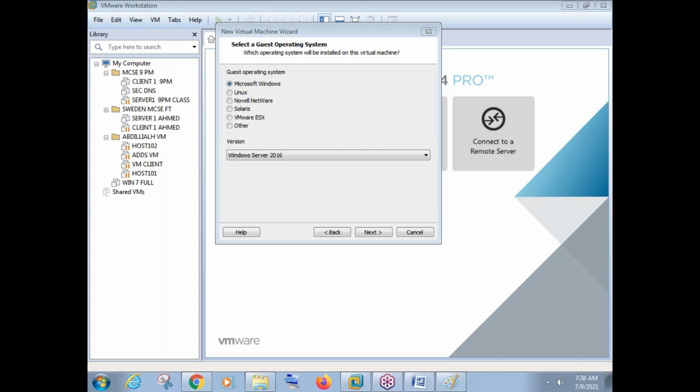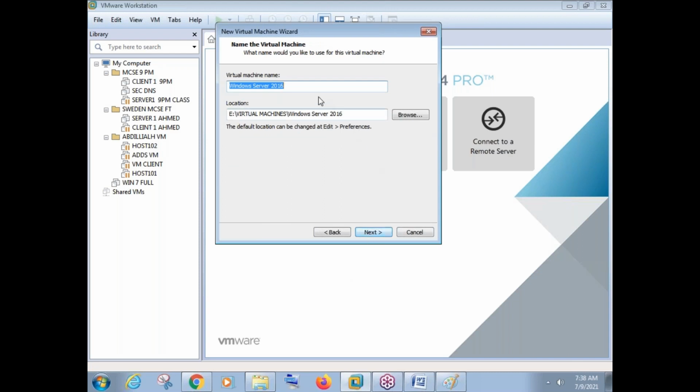Okay, fine. So what I said, whichever OS we are installing here, that OS we need to select here. So I have selected Windows Server 2016. Say next. Now it is asking you to enter a machine name. This machine name will appear on the left side. So I will enter the name as server 1 7 AM class. Just for my identification, I'm saying server 1 7 AM class.